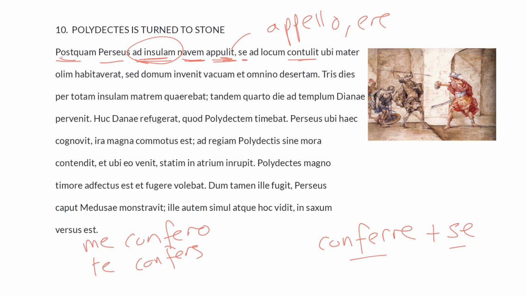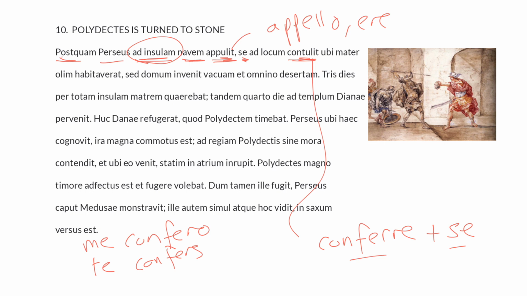Se contulit. Now this is an idiomatic expression. It is the verb confero, like so, confere, which is an irregular third conjugation, plus an object, and it takes a reflexive object. So confere and se means to betake oneself or simply to go. So I can say me confero, I take myself, I go. I can say te confers, you take yourself, or simply you go. And here we have se contulit.